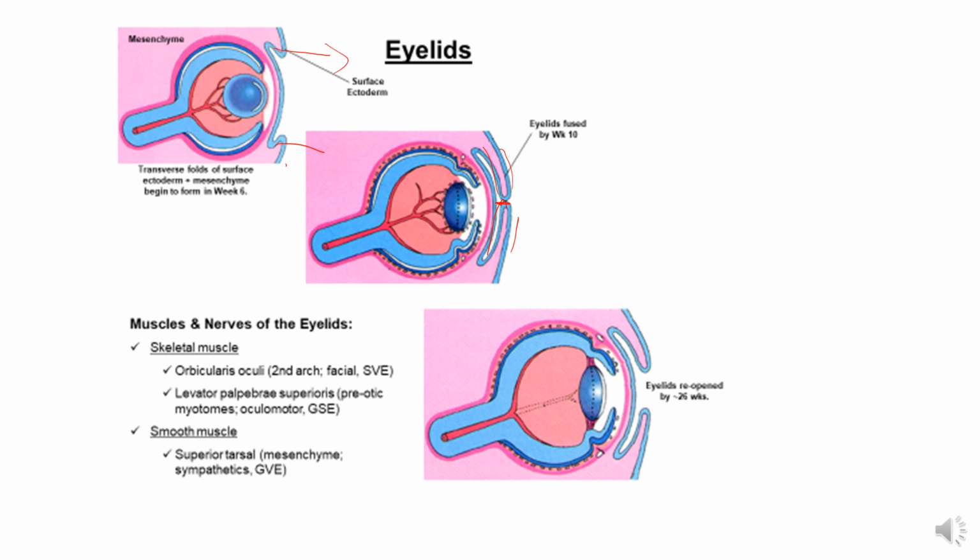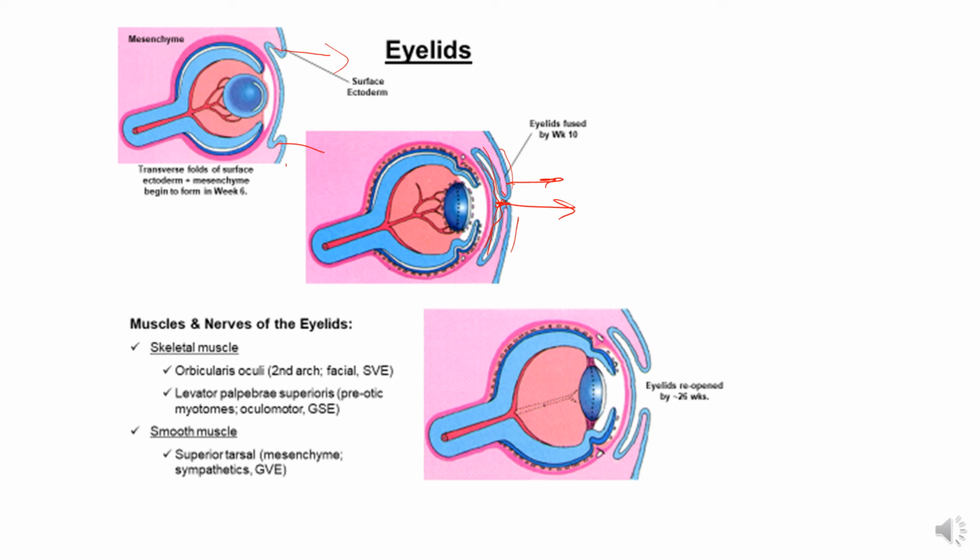The space between the fused eyelids and the cornea is called the conjunctival sac. Now this is the conjunctival sac which is lining the cornea, and this sac is lined by the ectoderm derived epithelium. The ectoderm on the outer surface of eyelids differentiates into epidermis. Here, this differentiates into epidermis.